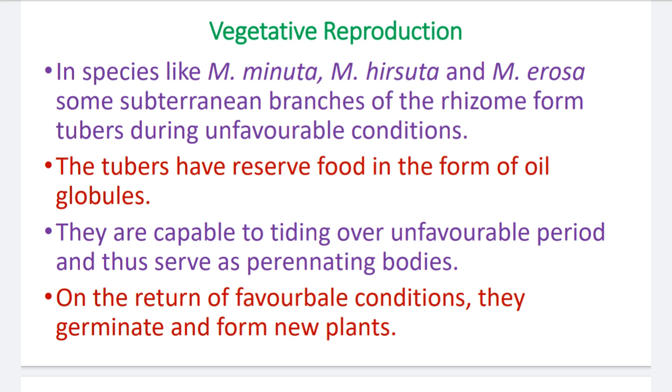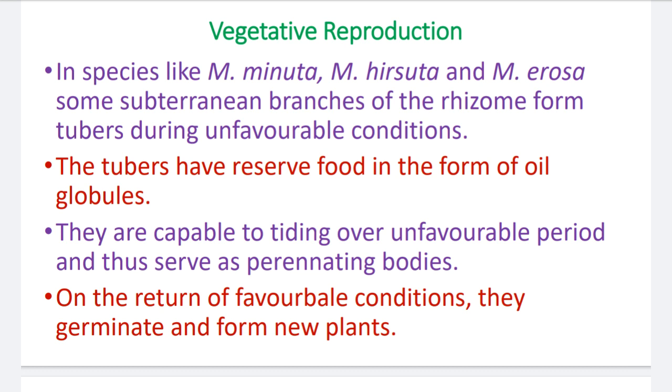They are capable of tiding over the unfavorable period and thus serve as perennating bodies. They store the food material so that they can survive for a long period, so they call them perennating bodies.